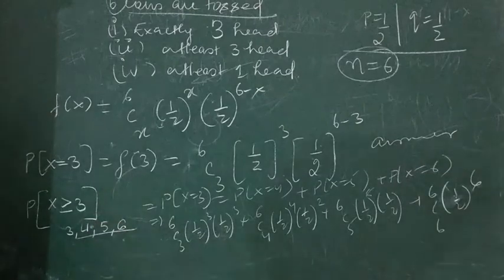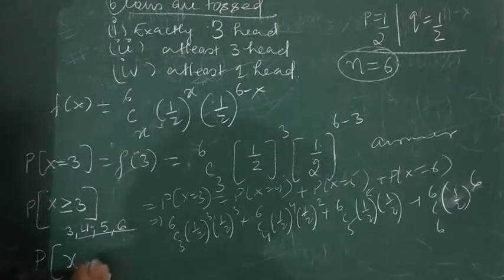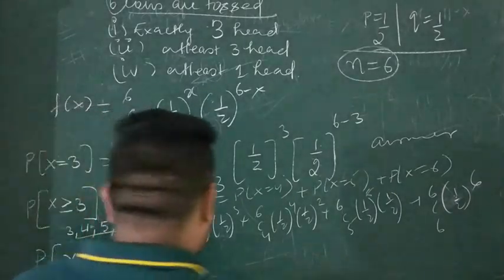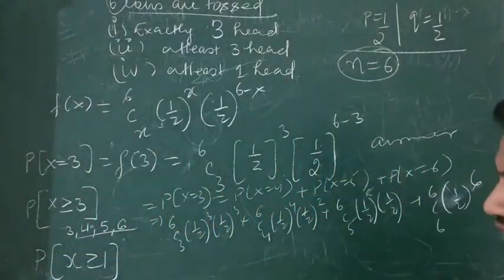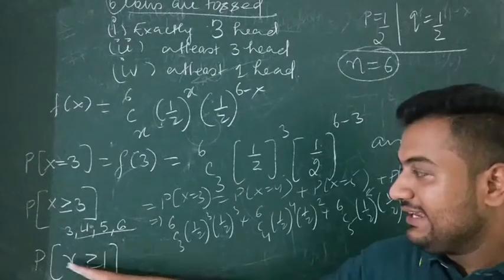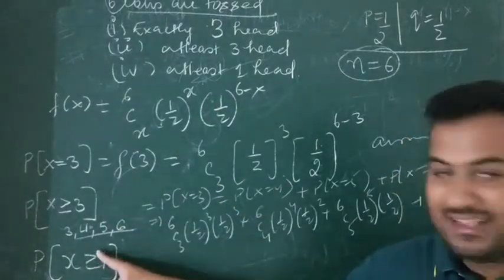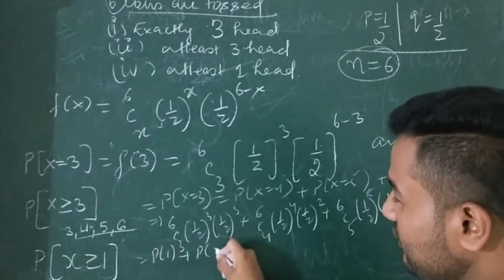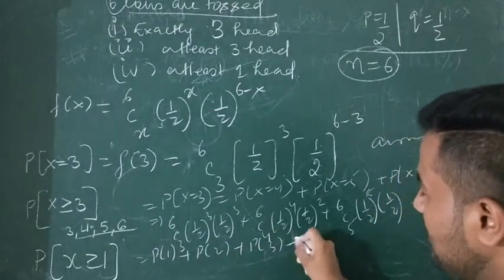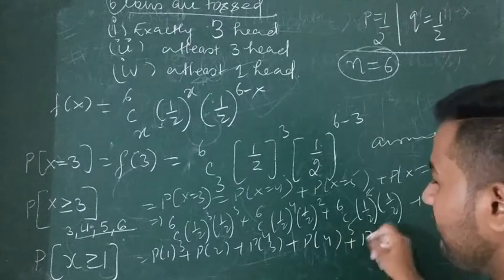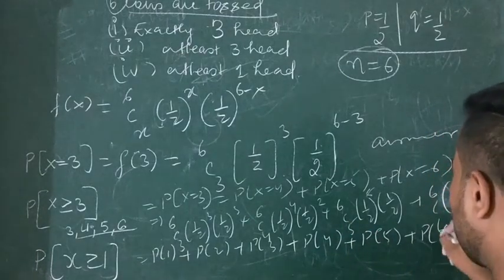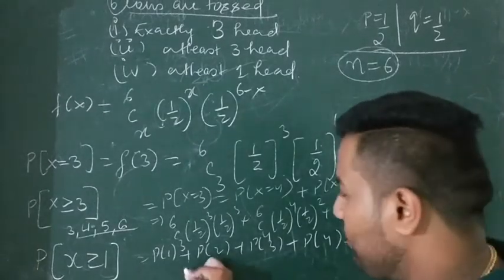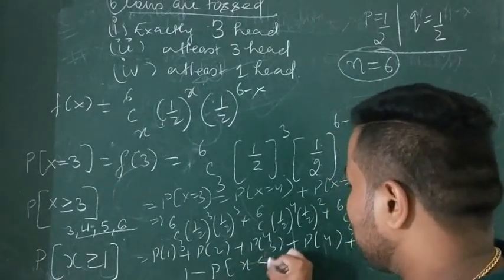Now third is at least one head. So at least one head is x less than 1. Now see, I tell you one more concept here. At least one head means x greater than or equal to 1. So you have to write p of 1 plus p of 2 plus p of 3 plus p of 4 plus p of 5 plus p of 6. Instead of it, you take the complement. That is total minus x less than 1.